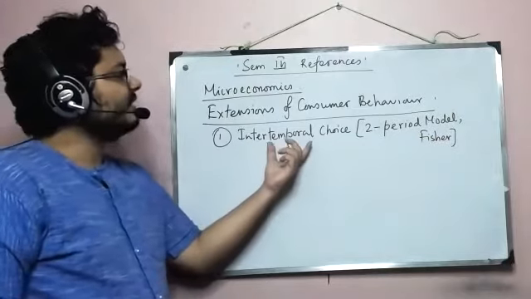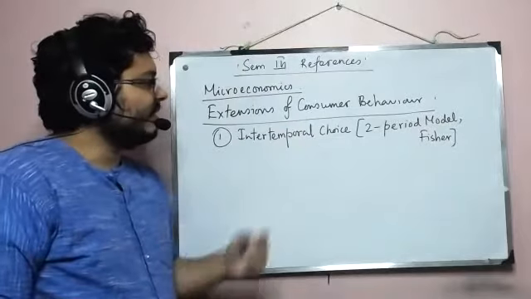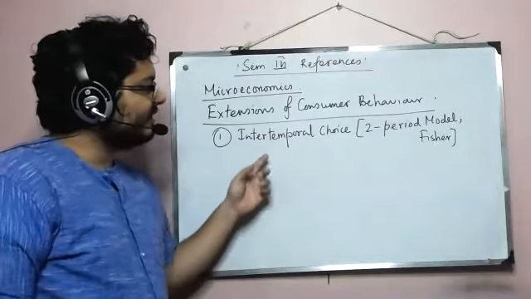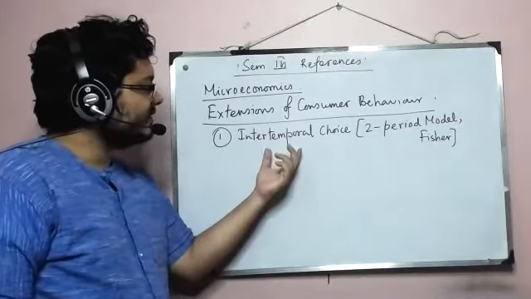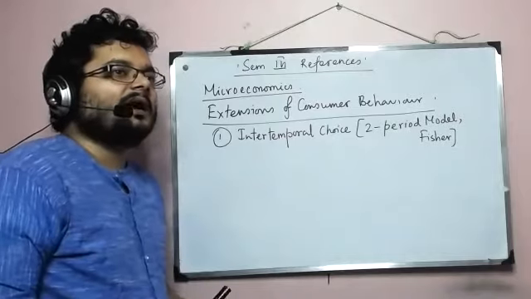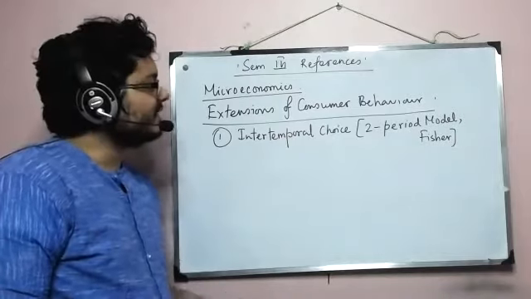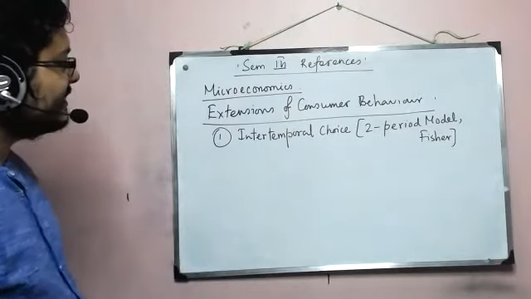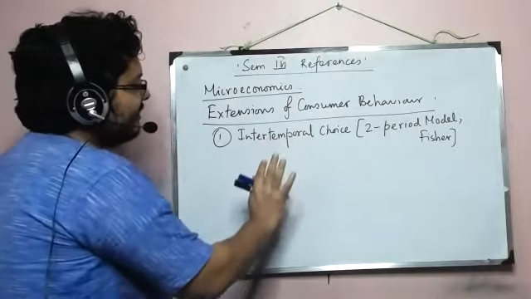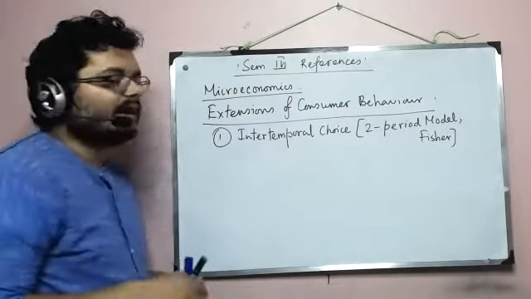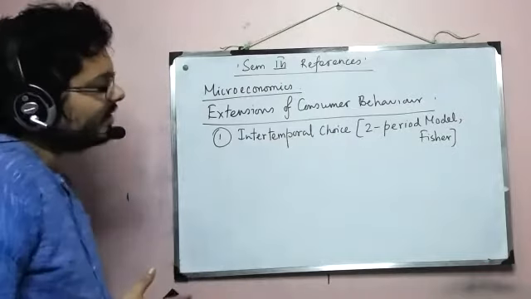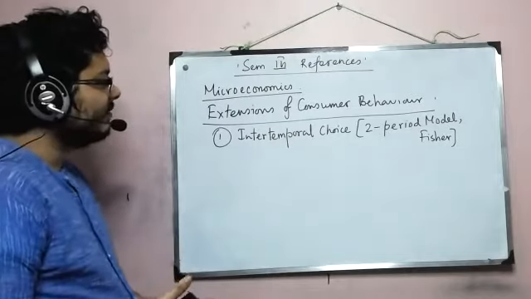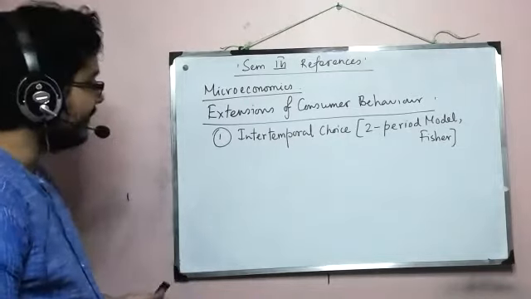So for the time being, we have it in micro, and that said, when we have to read this in macro, we will simply refer to what we have studied in semester 3, because I think intertemporal choice as a topic of macro will appear in the next semester. Okay, so that is there, but entirely the model is basically a microeconomic model. We will take one individual and we will consider two periods of consumption, and then we will apply the standard structure. But there will be a lot of things which are different. Okay, this is number one.